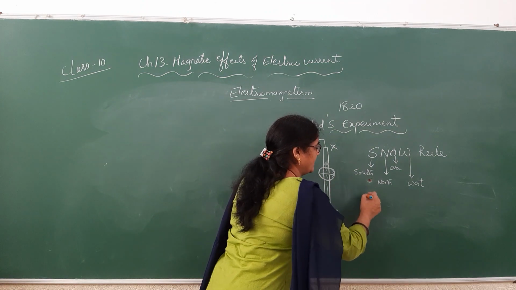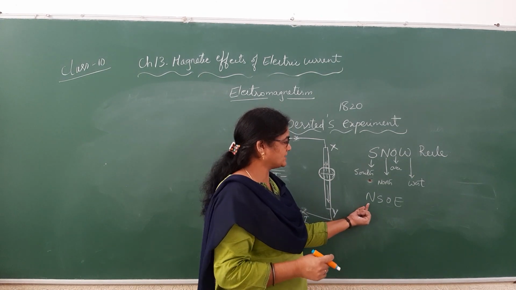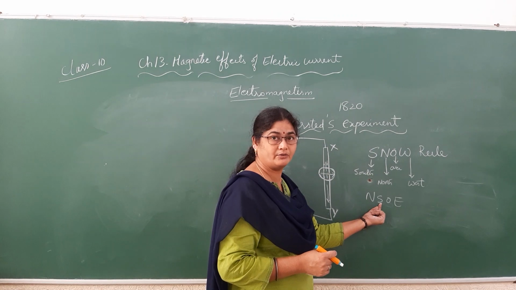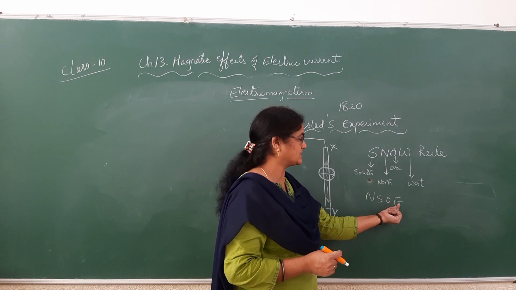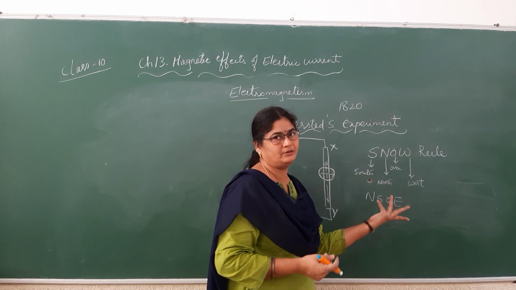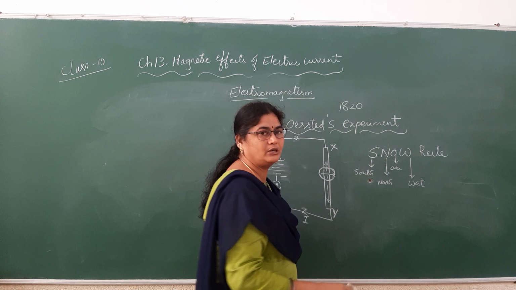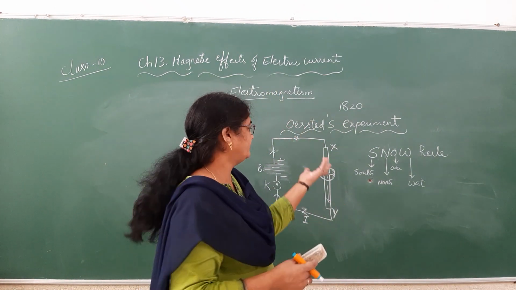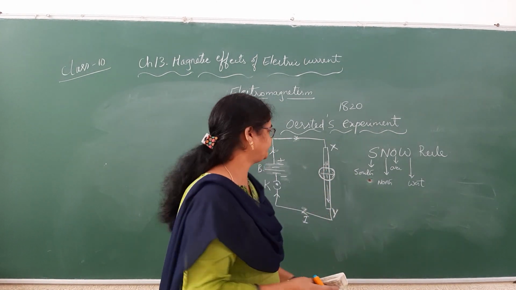If you reverse this, NS, then you will get NSOE. That is, whenever current is passed from north to south, north end of the wire to south end of the wire, which is kept over a needle, then the needle in the compass gets deflected towards east. Reverse the polarities, reverse the deflection. So this is very simple to remember. We call this as SNOW rule. It's a mnemonic. There is no such rule, but it is a mnemonic to remember in which direction the magnetic needle gets deflected whenever current is passed through the wire.